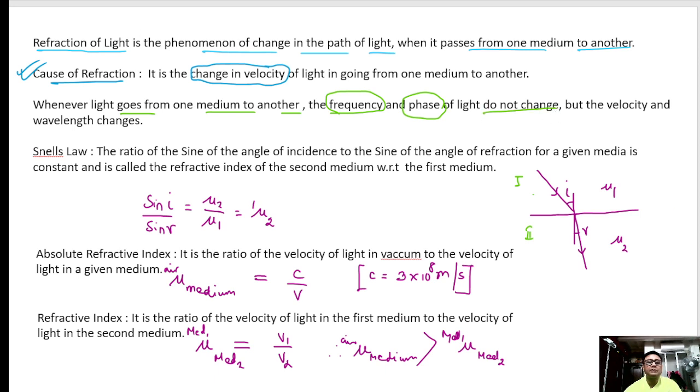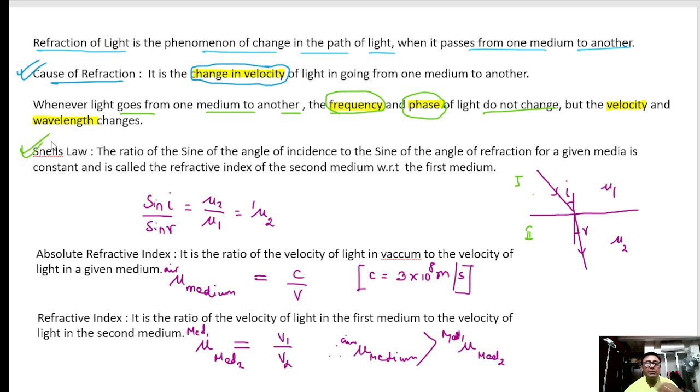Please note this. The frequency and the phase of light will not change, but velocity and wavelength will change. The velocity and wavelength will change, but the frequency and phase will never change. Clear?